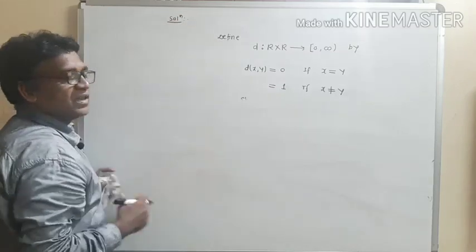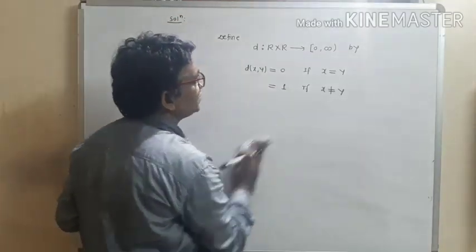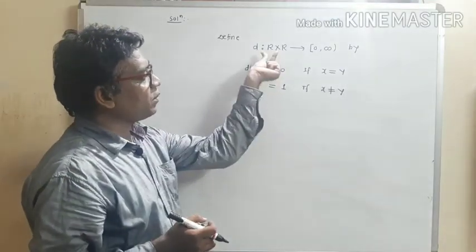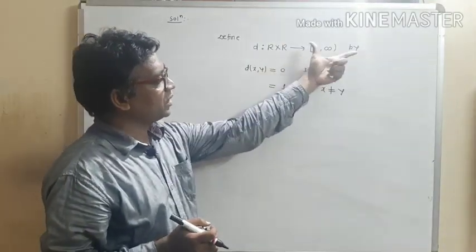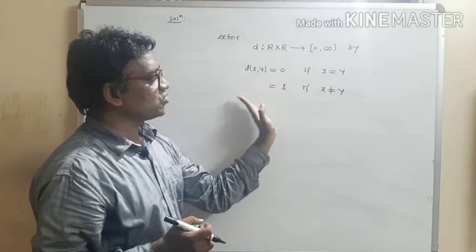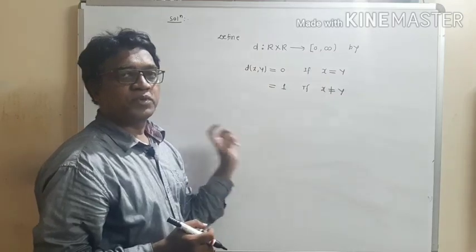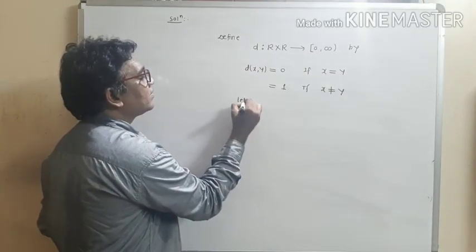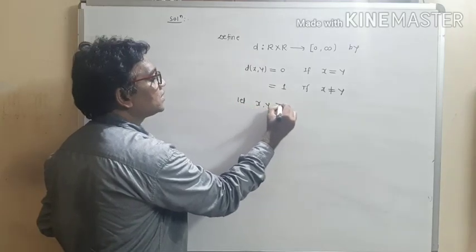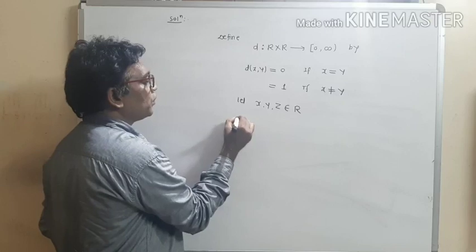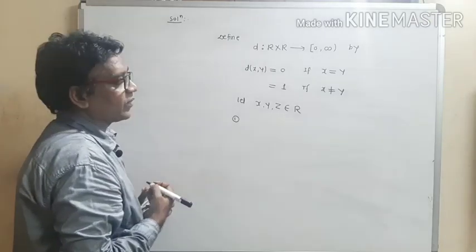So write down the given thing, define. So this is given d from R cross R to [0, infinity), given by distance of xy equal to 0 and distance of xy equal to 1. Now let us prove this is a metric space. So first of all, take 3 elements from the given set R and prove the first condition.